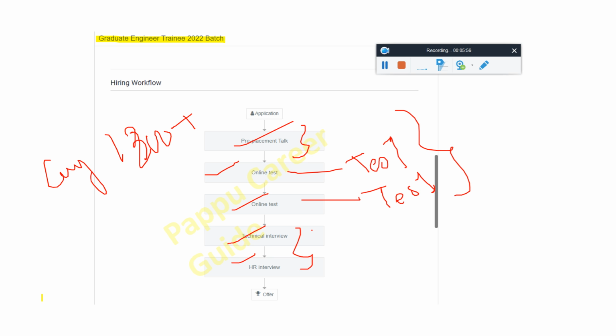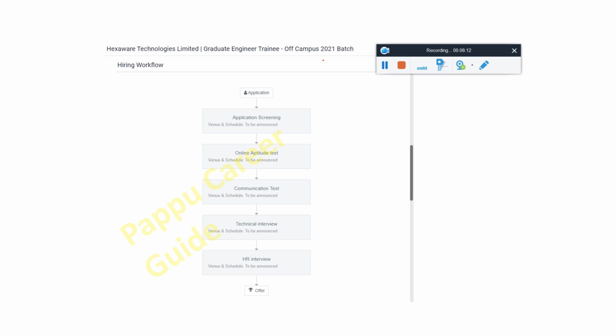Don't worry, I will create videos for the preparation also, so that you can easily qualify, and you will be getting a package of 4 LPA. That's what I'm telling, friend, because this is a very high package for freshers. Okay, after that you can say Accenture, Cognizant and Hexaware. Okay, so let's start. This is 2021, friend.